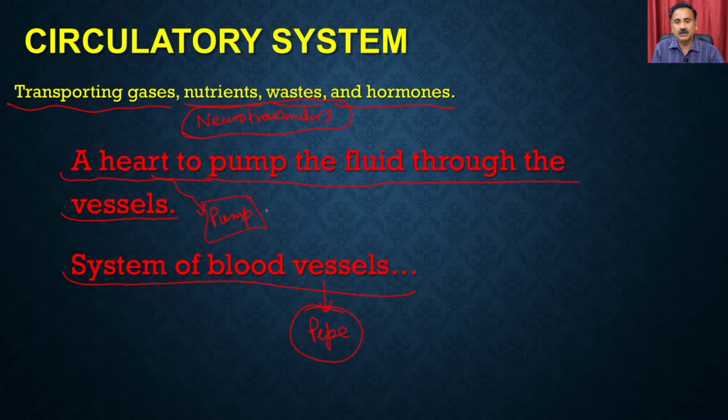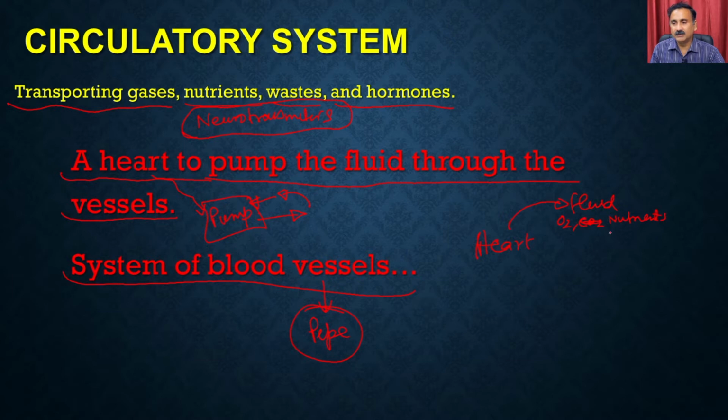So the pump is going to take up the water or take up the blood from one part of the body, and it is going to throw it into the other part, and that's how it is going to keep circulating the fluid throughout the body. And while it is circulating the fluid, it will do many functions. For example, the heart is going to circulate the fluid to the different parts, right? So when this fluid goes, it is going to carry the different types of gases like carbon dioxide and all that, and it is going to have the nutrients.